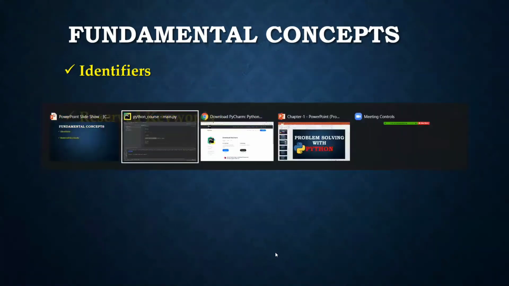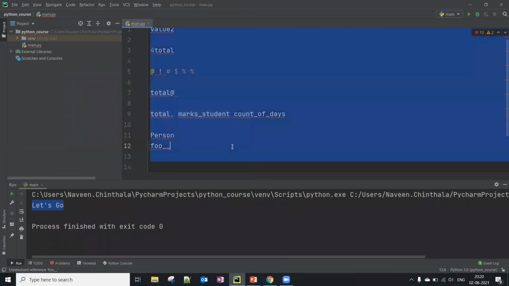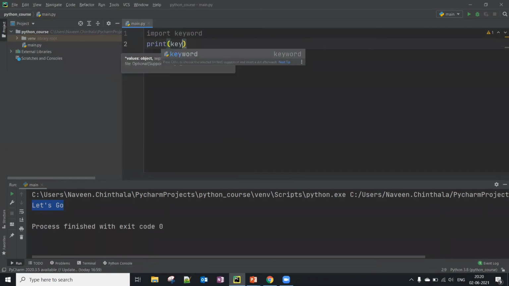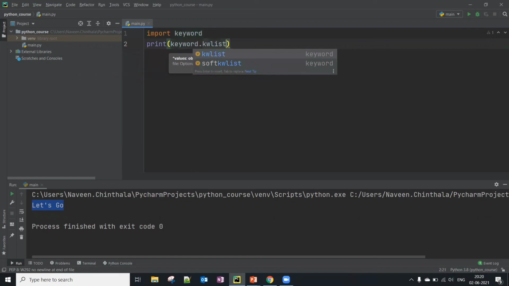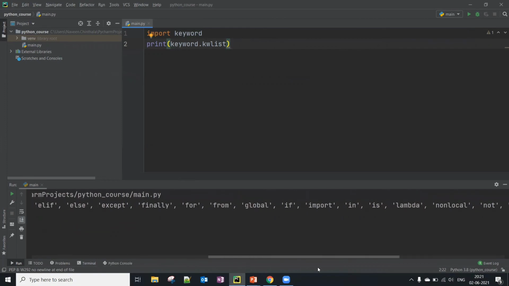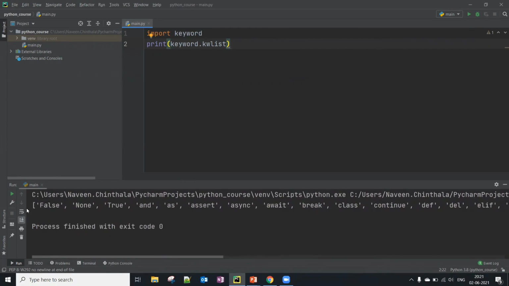And let me show you how to retrieve the latest keywords. You have to import the keyword module and then print keyword.kwlist. This will list all my keywords. See this. If you see here, it's printed as a list.